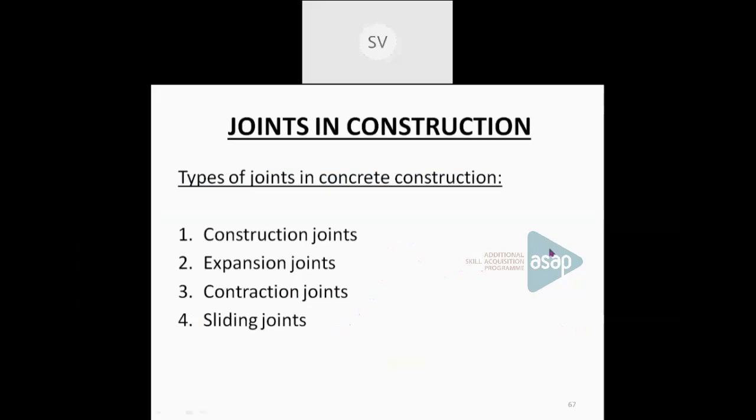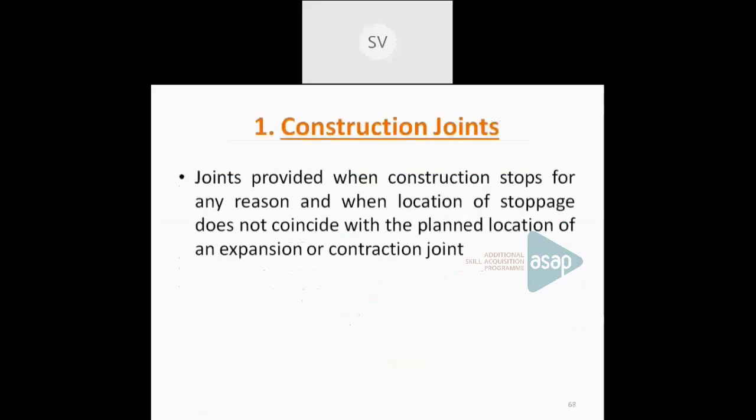First one is a construction joint. Construction joint means the joints which are provided when the construction stops for any reason, or when the construction stops at some location which is not a planned location of contraction or expansion joint. Every concrete building, if it is a large span building, will be provided with some joints. They are known as contraction or expansion joints.